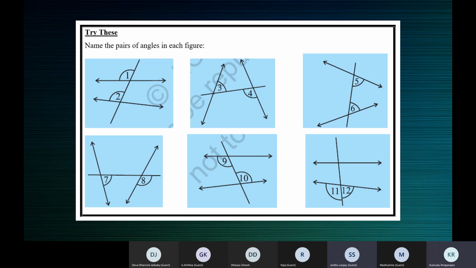More specifically, they are interior angles, but they are also co-interior angles, allied angles. They lie on the same side of the transversal and they are interior angles, co-interior angles. They're also called allied angles. 5 and 6 are allied angles.